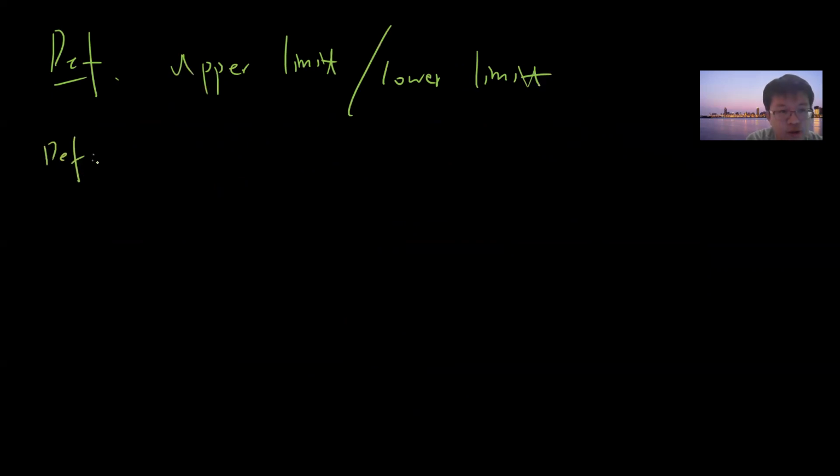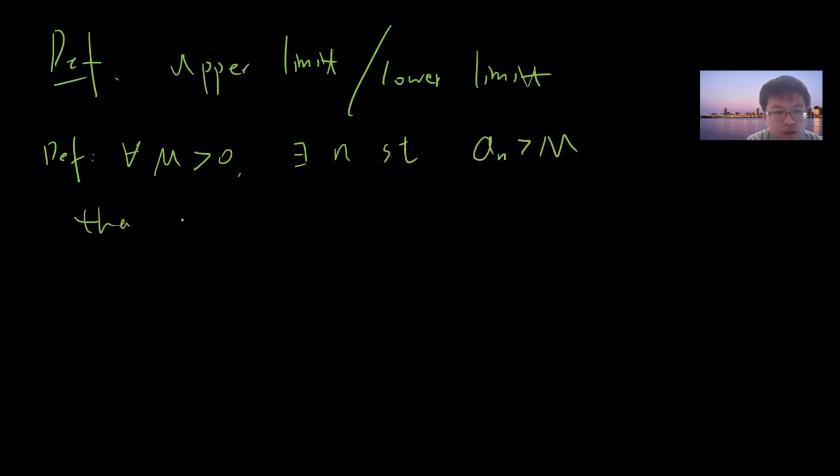Let's quickly state a special definition. If for all M greater than 0 there exists N such that when n is greater than N, an is greater than M, then we write an converges to plus infinity. Actually, M greater than 0 is not important; M can be any real number.